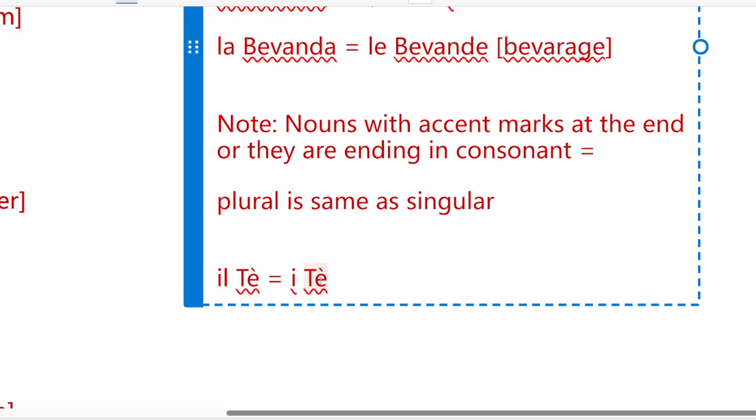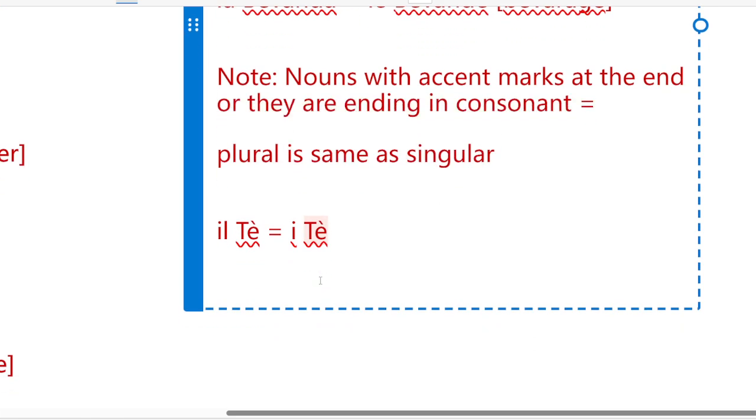It would be same. There would be no change. Similarly, if it is ending in a consonant, like toast, same word. So it will remain same. Okay, so if it is ending in an accent mark or it is ending in a consonant, there would be no addition and no spelling change.